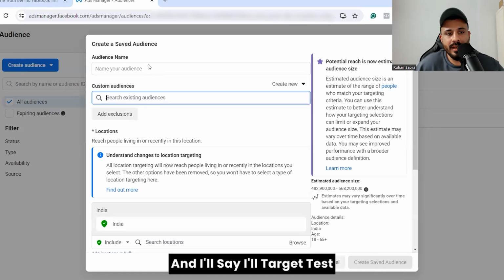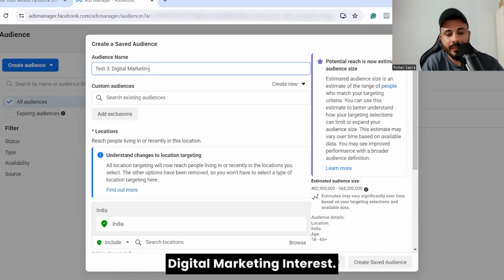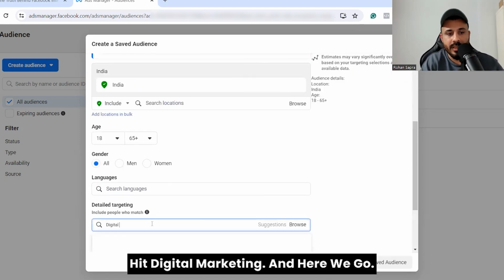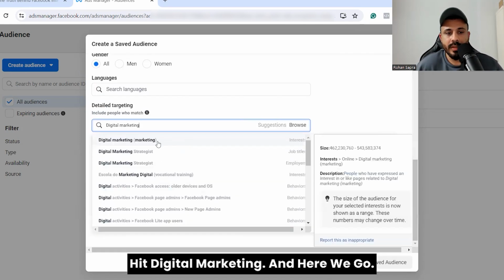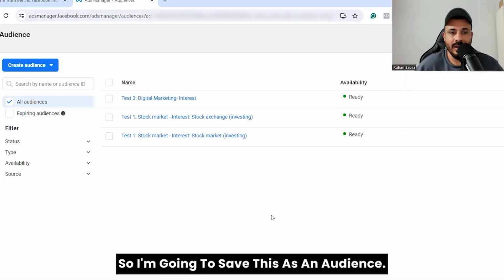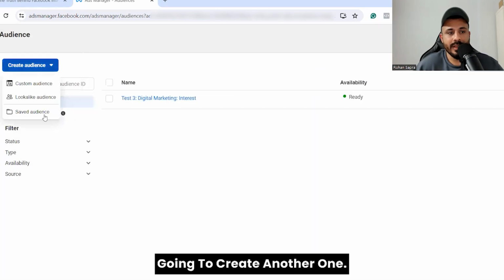And I'll say I'll target test 3, which is digital marketing, interest. Let's scroll down at the bottom, hit digital marketing. And here we go. There's an interest as digital marketing. I'm going to select that. So I'm going to save this as an audience first. Let me just delete these ones. So digital marketing, then I'm going to create another one.